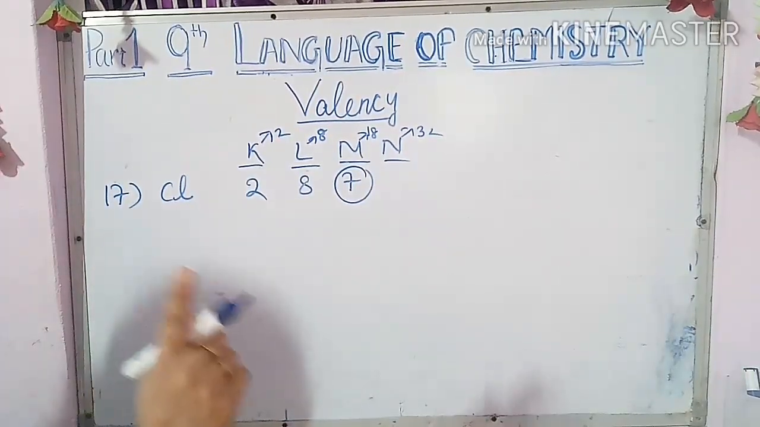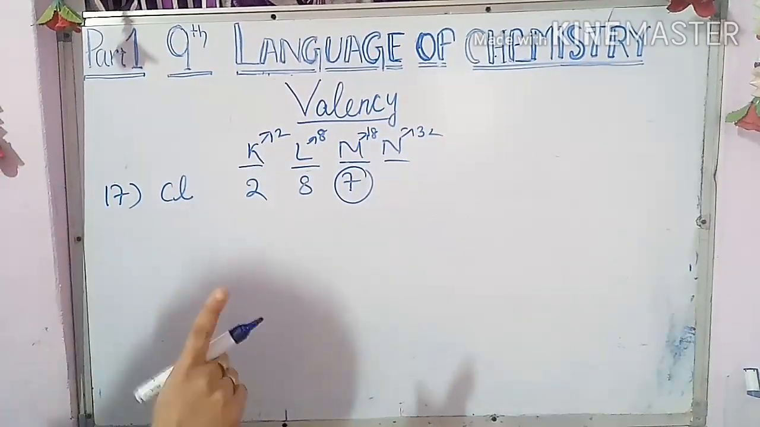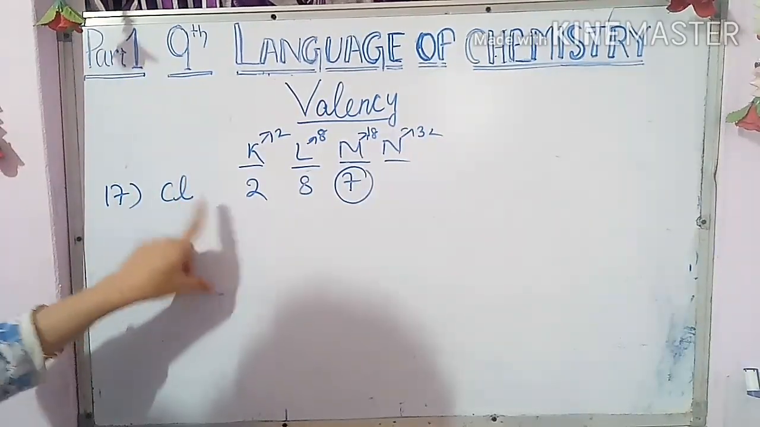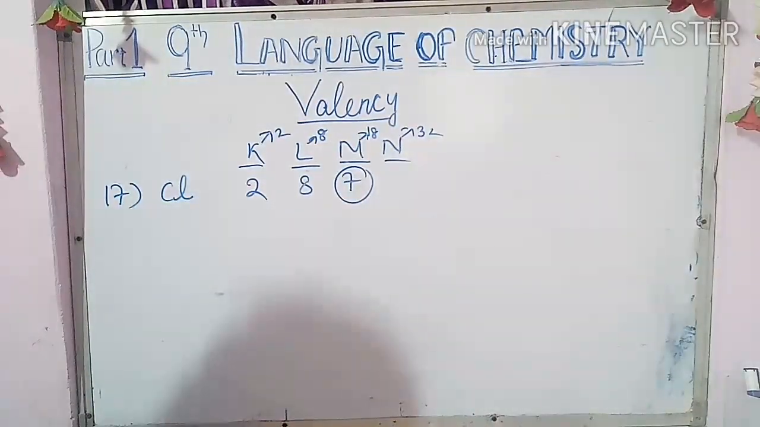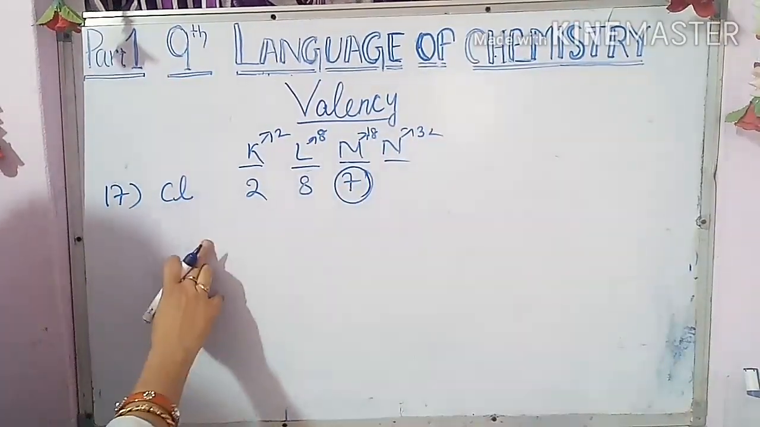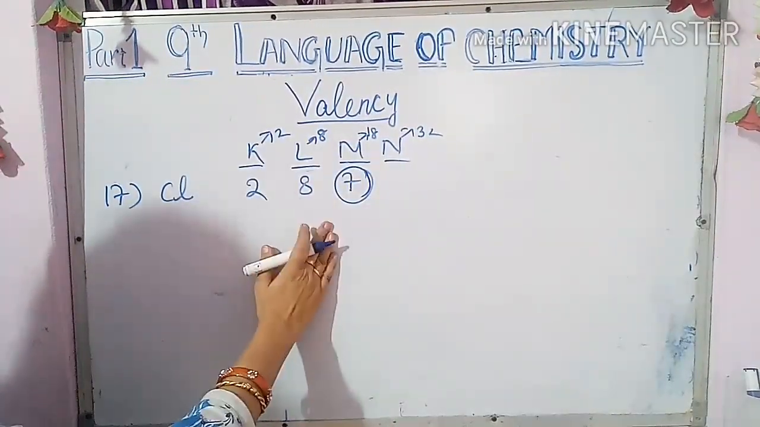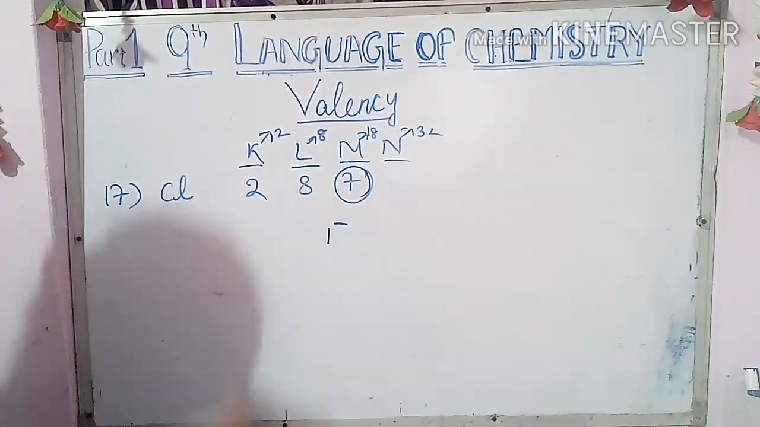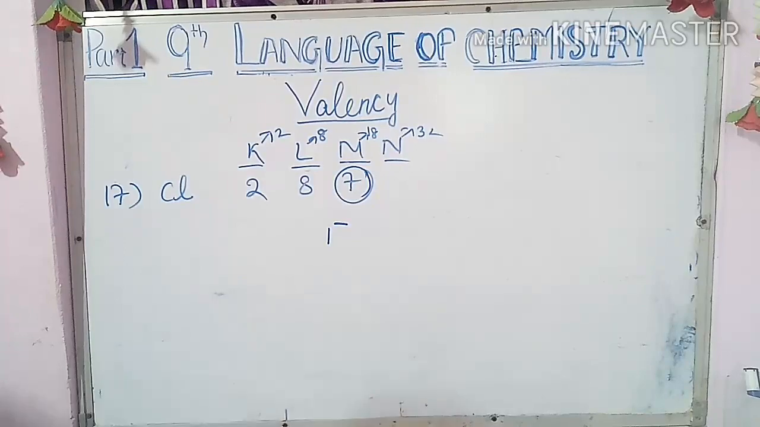You have to remember Bohr's theory, that every element wants to complete its octet structure. What is octet structure? Octet structure means every element wants to complete its cell with 8 electrons. Here, as chlorine has 7, chlorine needs one electron to complete its 8. That time the valency became 1 minus, meaning it is needed. Again I am telling you, maybe you will be in confusion.